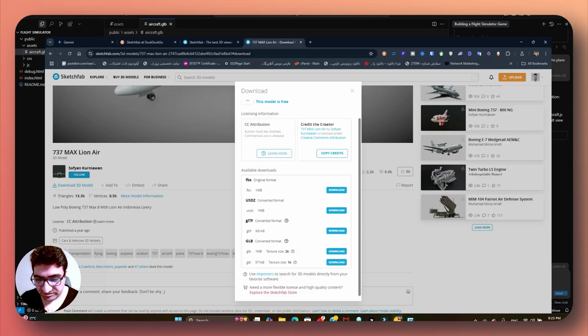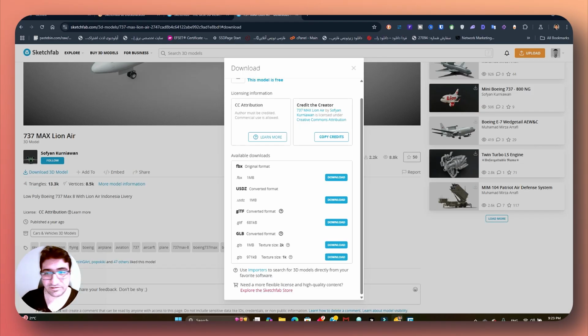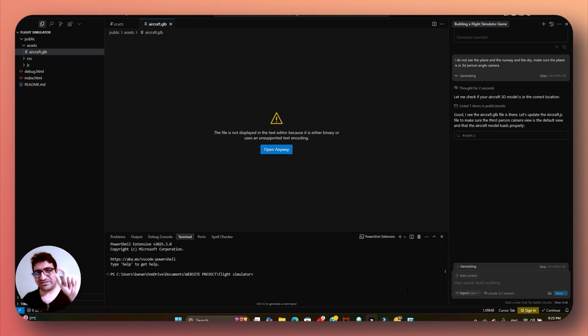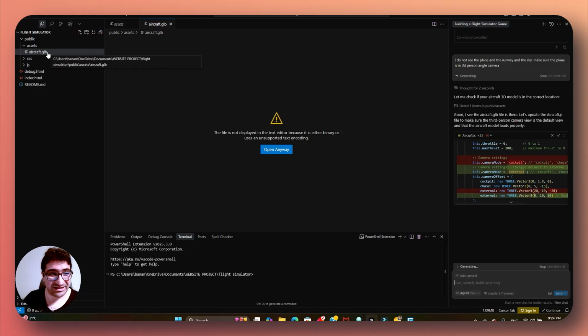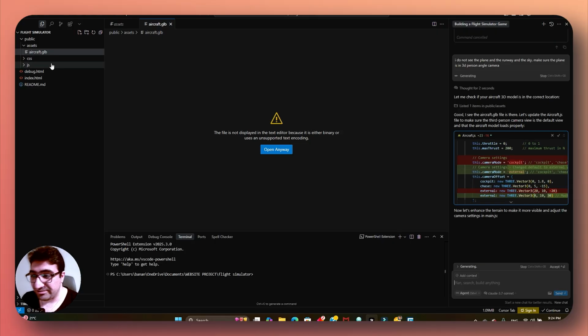So let's just run again. We just F5 refresh it, and it's already gone. So there was a glimpse of the plane that just came up in the simulator. That's actually a win, and that means the GLB file is actually being read and we can use it in the game. So what we saw was nothing. It means there was no runway, there was no sky, nothing.